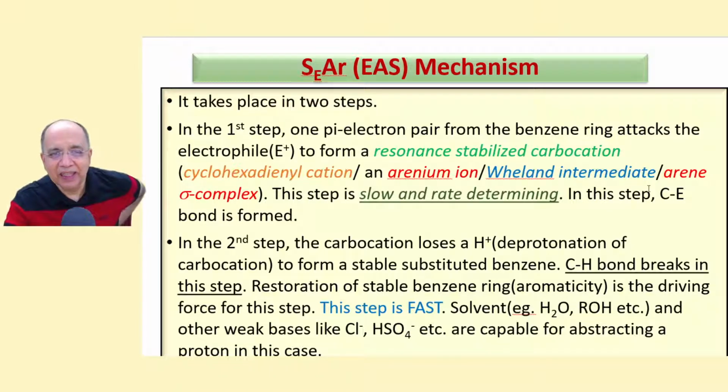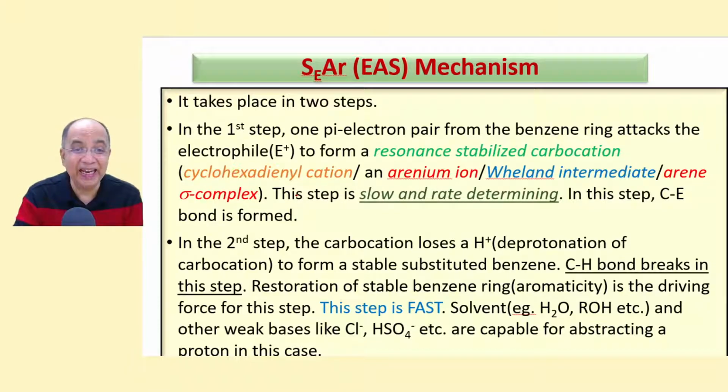Right? Now let me read out the first step. In the first step, one pi electron pair from the benzene ring attacks the electrophile to form a resonance stabilized carbocation, which is the cyclohexadienyl cation or arenium ion, or it is an arene sigma complex. This step is slow and rate determining. In this step, the C-E bond is formed.